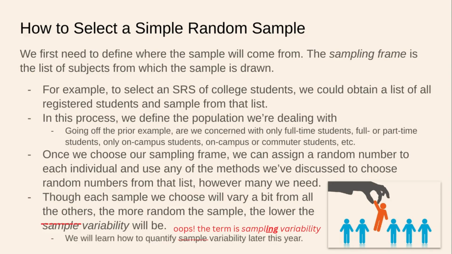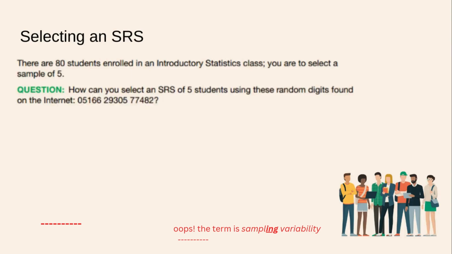So we're going to learn how to quantify sample variability later this year, but spoiler alert, you want sample variability to be as low as possible. Remember that last video when you saw two samples that were almost identical with only small differences between the statistics between those two samples? That demonstrates small sample variability, which means the sampling technique we're using is good.